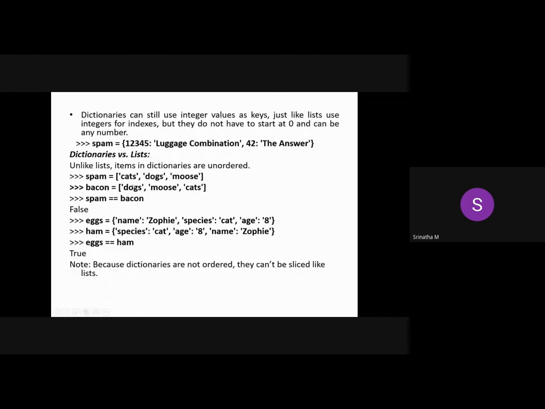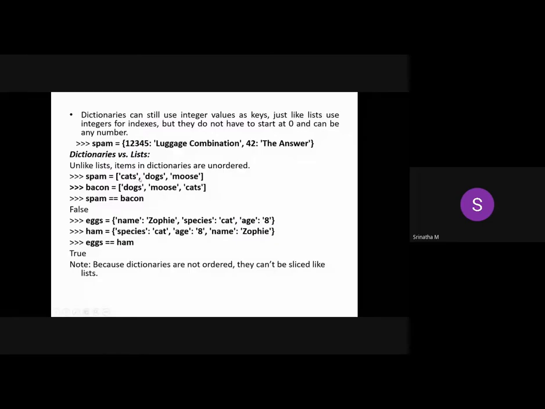When you compare two lists, it will compare by using the indexes. Whether spam of 0 is equivalent to bacon of 0. Even though this list contains all three elements which are exactly in this list also, dogs, moose and so on, they are not at the same position. Three items here, three items there, all three items are similar, but not at the same position. How exactly does the list comparison happen? By using the index value.